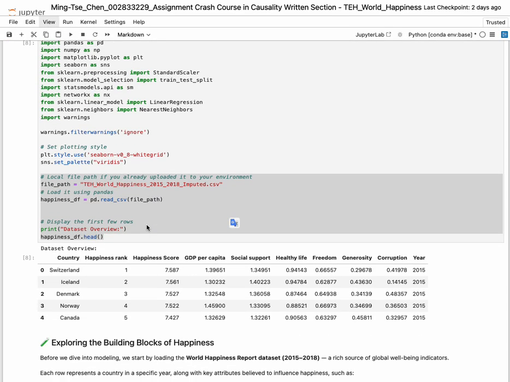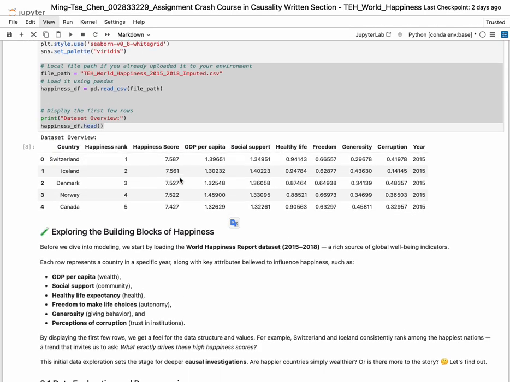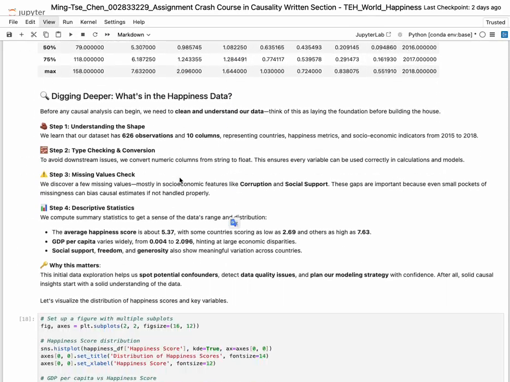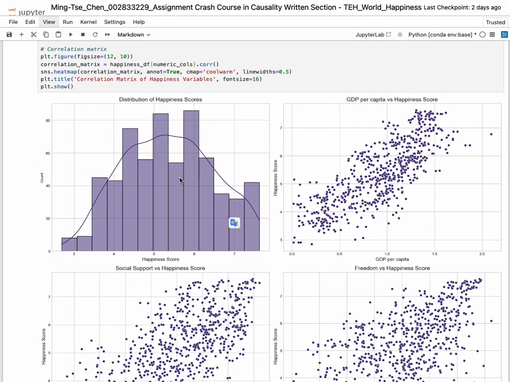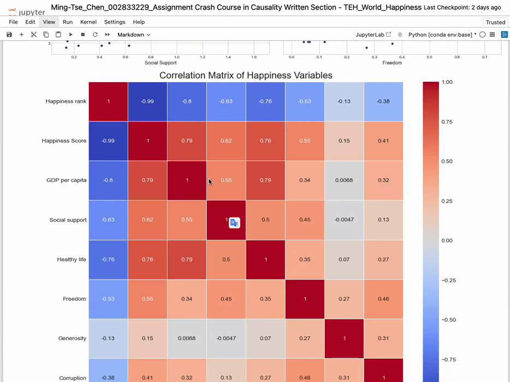Visual aids in this part include a correlation heat map and some histograms. I think it's down here. Yeah, correlation heat map and some histograms. This helped me explore the distribution of key variables and look for multicollinearity. Here's the heat map.